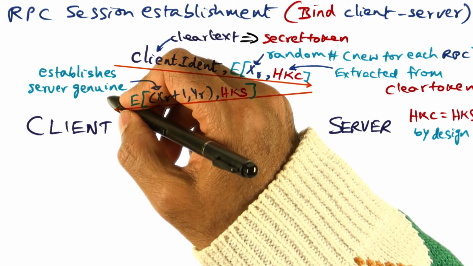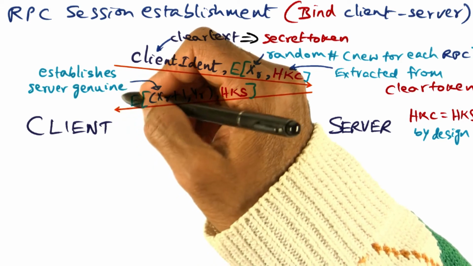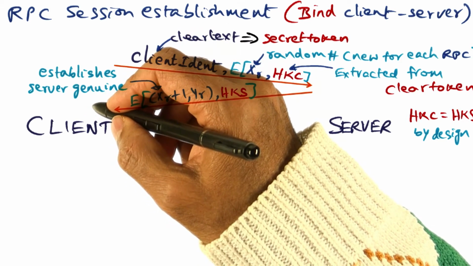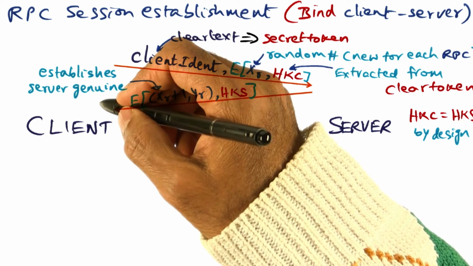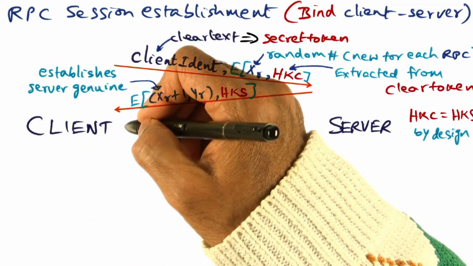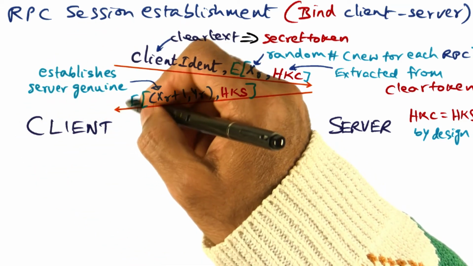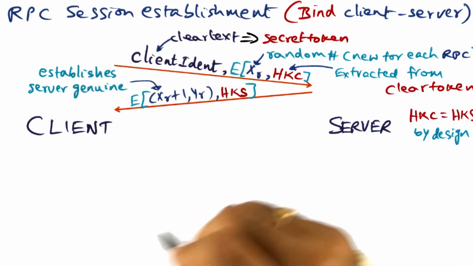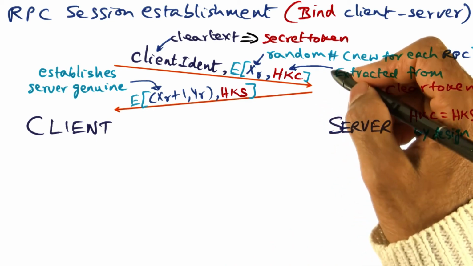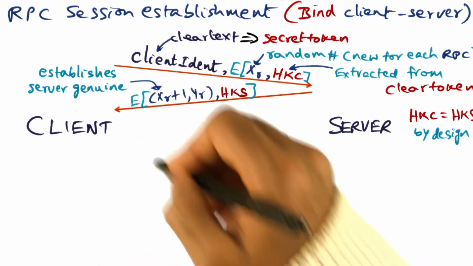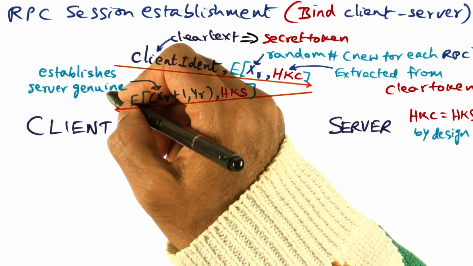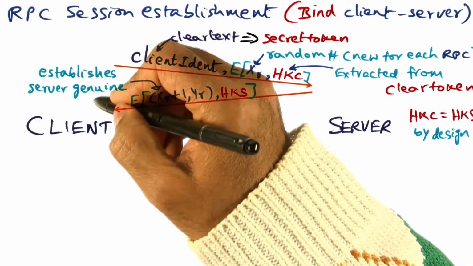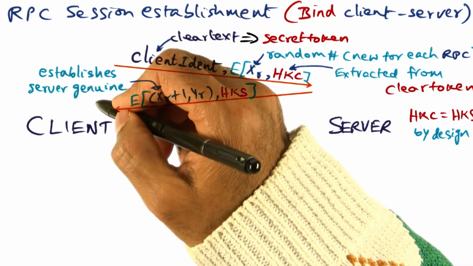That is one of the challenges that the Andrew system has. This is the way the Virtue workstation, the Venus process on the Virtue workstation on behalf of the client, can establish the genuineness of the server that this workstation is talking to. Or in other words, it's not a Trojan horse that is sending this message, but it is a genuine server that is sending this message, because this field is exactly what Venus expected it to be.